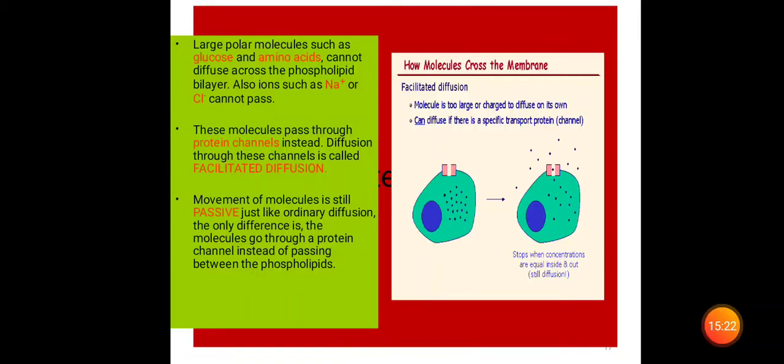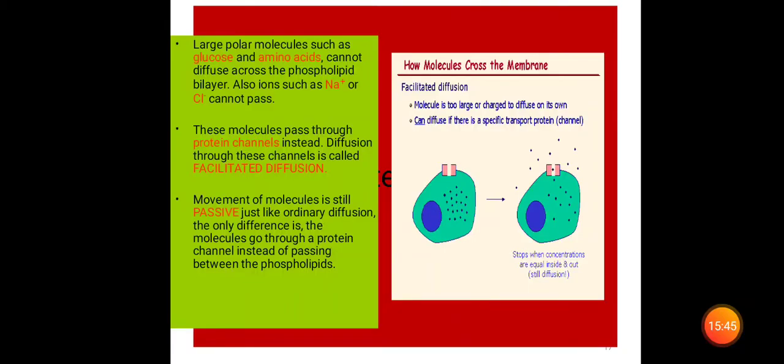I think you are able to see in this picture there are transport proteins. You can see the channel, the two lines. These molecules are large or charged, so they cannot diffuse on their own, but they can diffuse if there are specific transport protein channels.